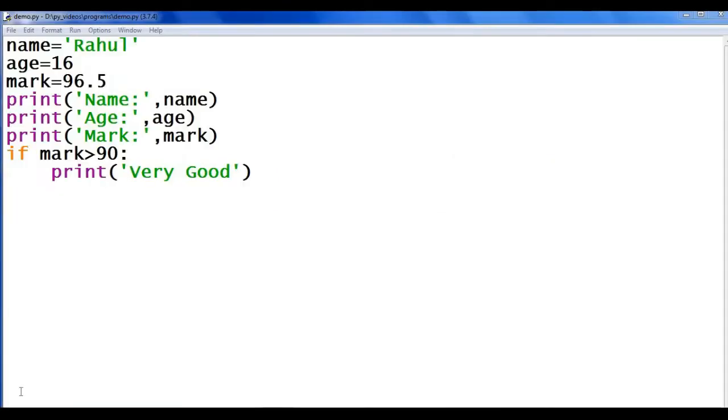Okay, can you identify the literals or values given in this program? Yes, Rahul, it is a string value, isn't it? Then 16, it is an integer, it is a numeric value. 96.5, name colon, age colon, mark colon, 90, very good. All these are values, string values as well as numeric values. So what about this name, age and mark? Are they values? No. That is what we are going to discuss next.